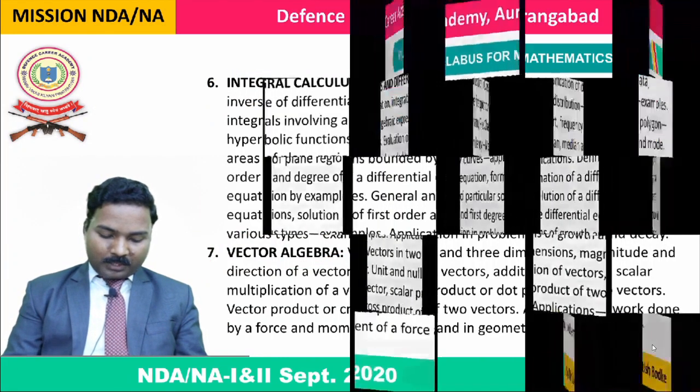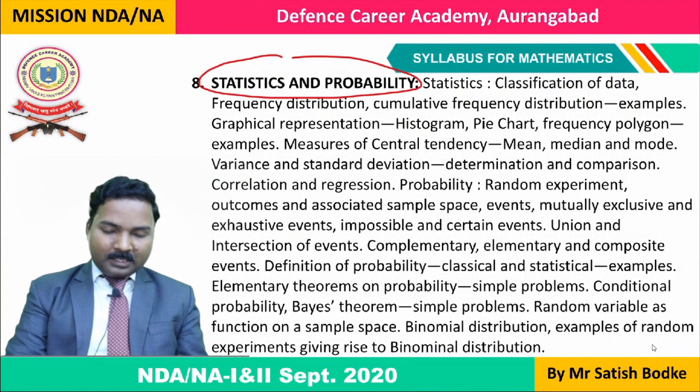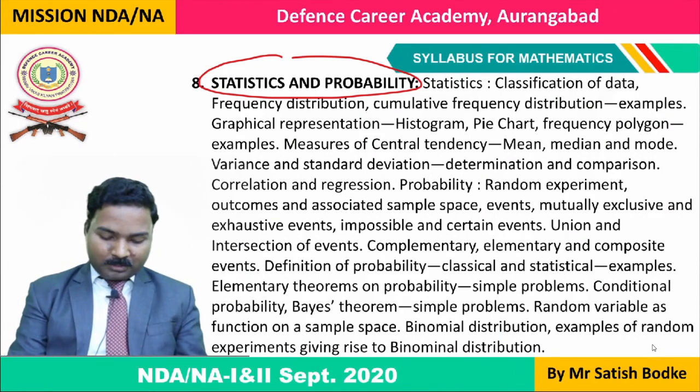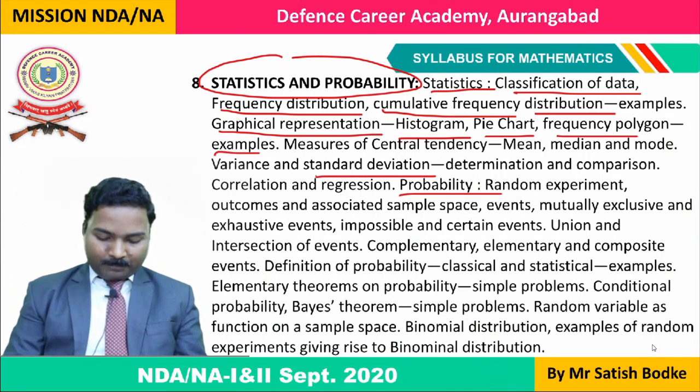Okay, so again, the last point in this syllabus of mathematics is statistics and probability. In statistics and probability, we have again so many subsections, subpoints. Statistics has classification of data, frequency distribution, cumulative frequency distribution, examples, graphical representation, histogram, pie chart, frequency polygon. Okay, examples, derivation, probability. Okay, types of probability, classical and statistical probabilities, their examples, union and intersection of events.